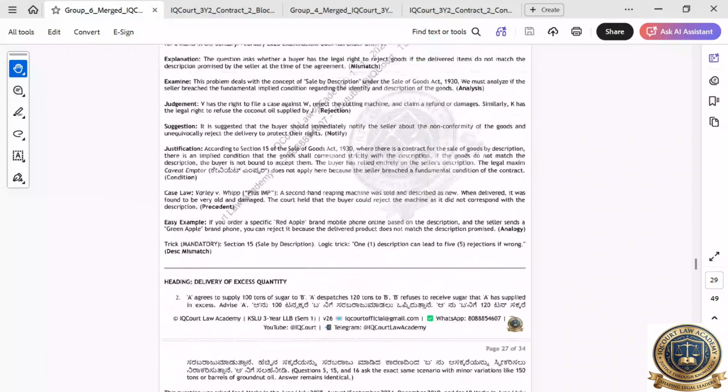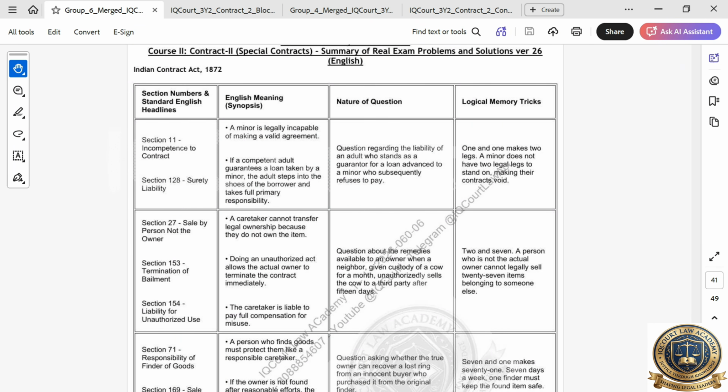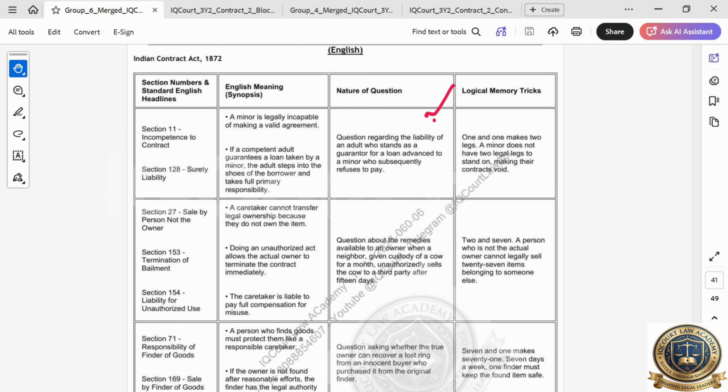Like this, we all explained everything. Now let us jump into the summary. Okay, this is the summary. Nature of the question: nature of the policy, liability of the adult who stands as the guarantor for the minor. Okay, he is responsible. That's it.